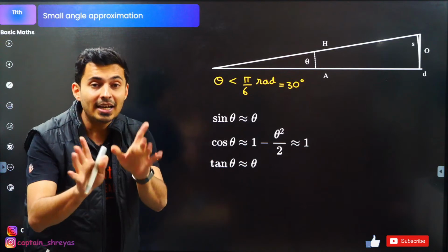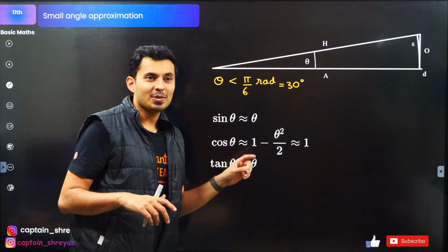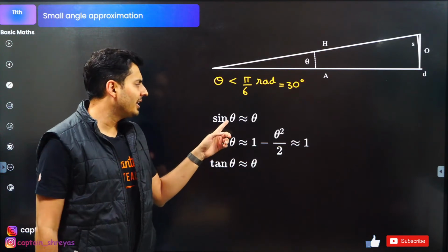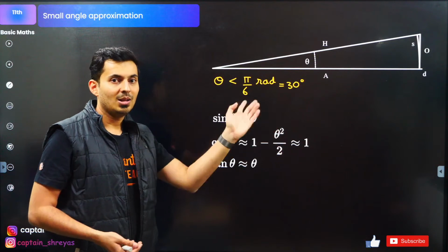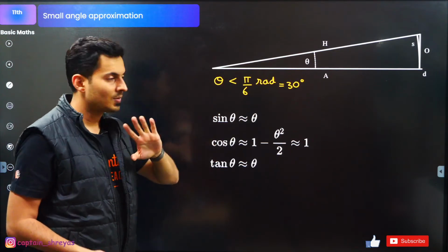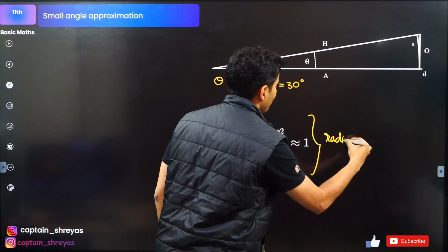Theta is in radians. Do not make that mistake of putting degrees, or else you will be like, sir, sine 5 degrees, 5 is very small, no sir, is 5. Don't do all those things. Convert 5 degrees into radians. So all these formulas are valid only in radians.